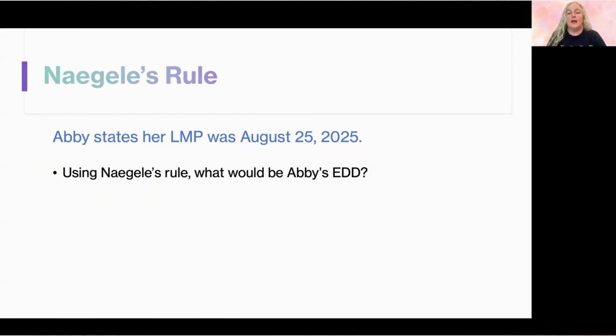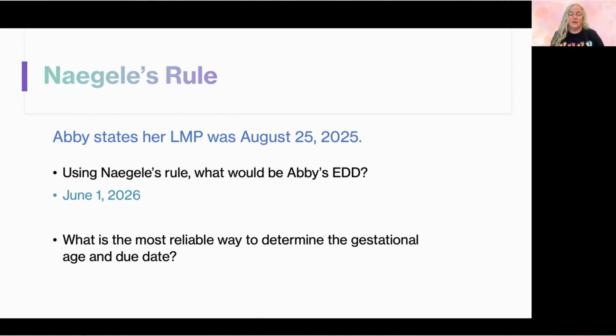So let's determine Abby's due date. We're going to use Naegele's rule to determine the due date. Abby says her last menstrual period started on August 25th, 2025. Using Naegele's rule, what would be her estimated due date or her estimated date of delivery? To do this, we're going to take the first day of her last menstrual period, and we're going to subtract 3 months, and then we're going to add 7 days, and then we're going to add a year. And we're going to come up with the due date of June 1st of 2026.